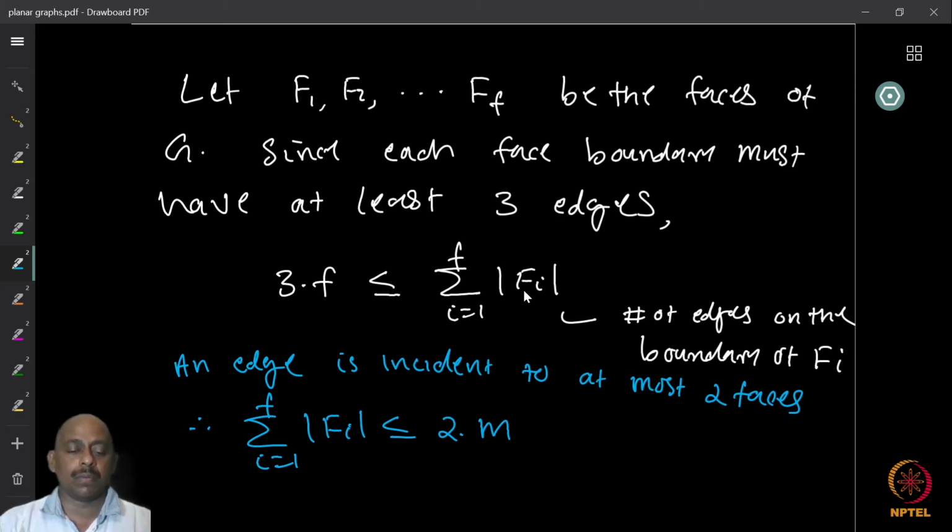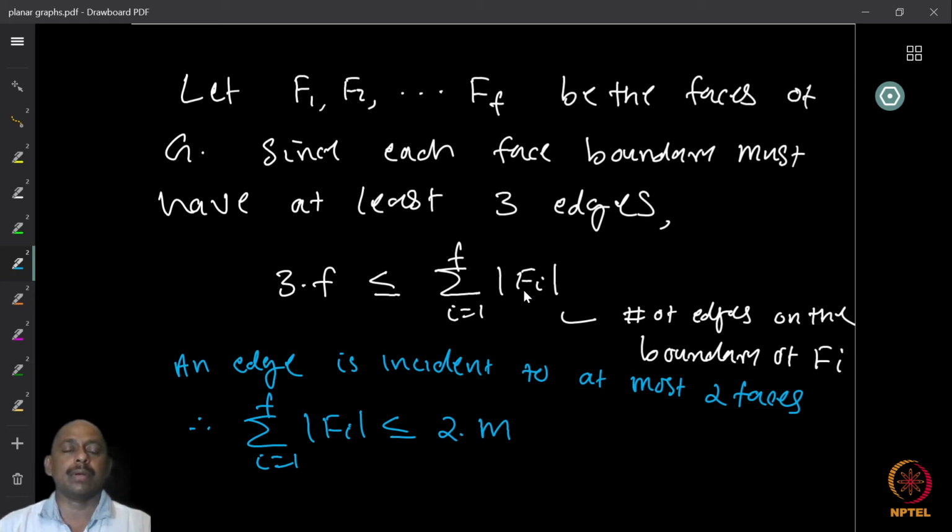But what we know about the relation between the faces of a graph and the edges is that if you look at the boundaries of faces, every edge is incident to at most 2 faces. So an edge cannot be counted by more than 2 faces. So in the summation, an edge is only counted at most 2 times.